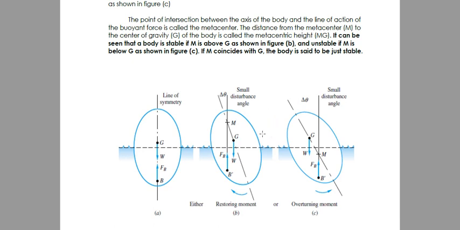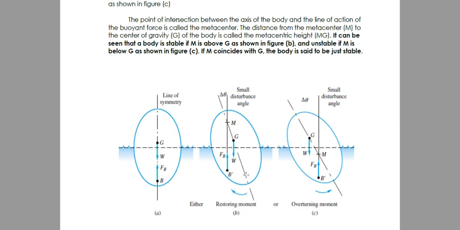So ano ba yung metacenter? Metacenter is the intersection of yung line of action ng buoyant force and yung center line ng body. So again, metacenter is the intersection of the line of action of buoyant force and the center line of the body.